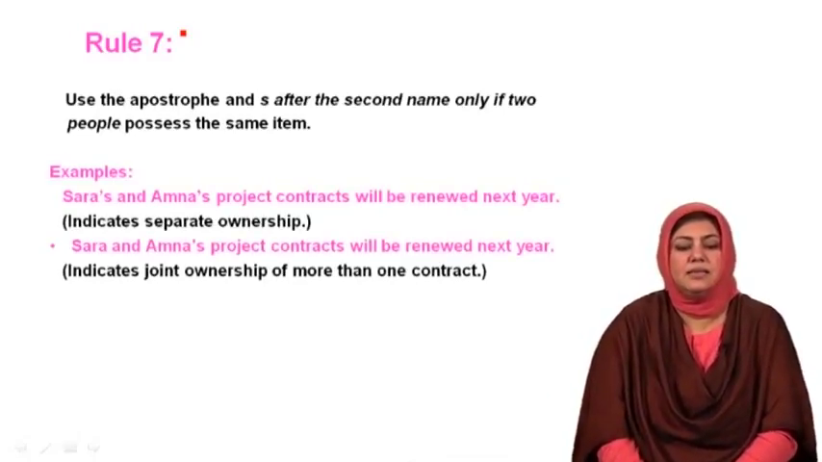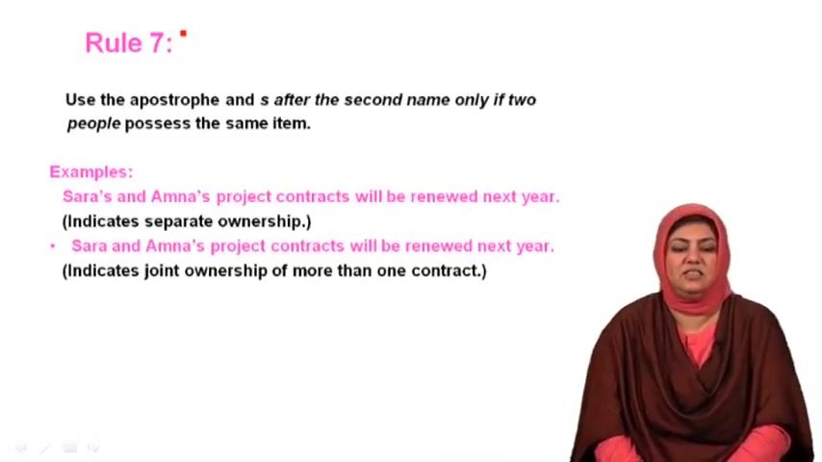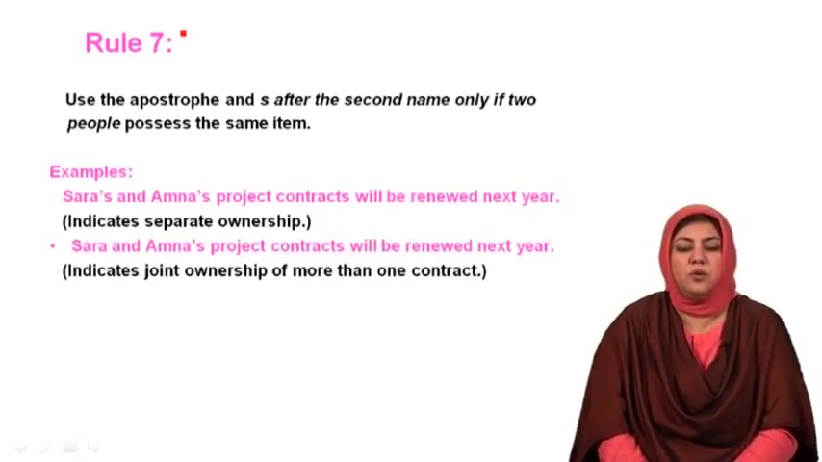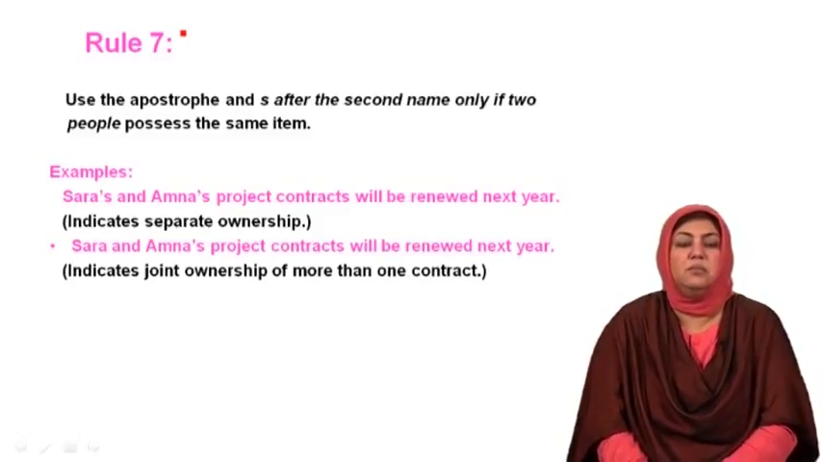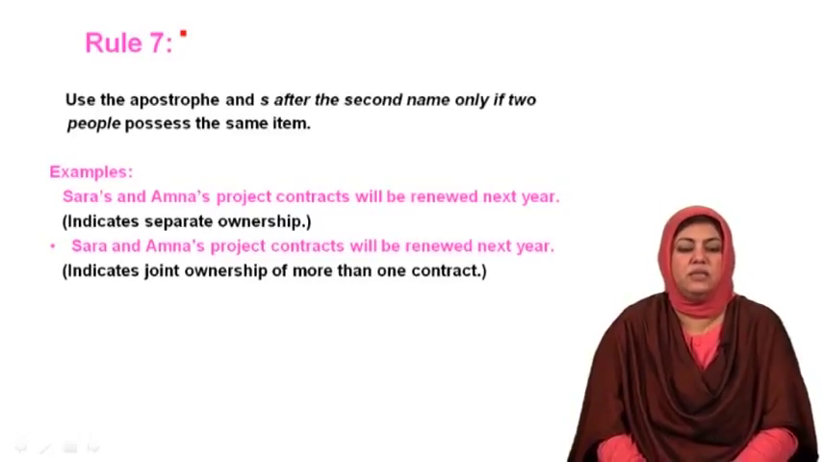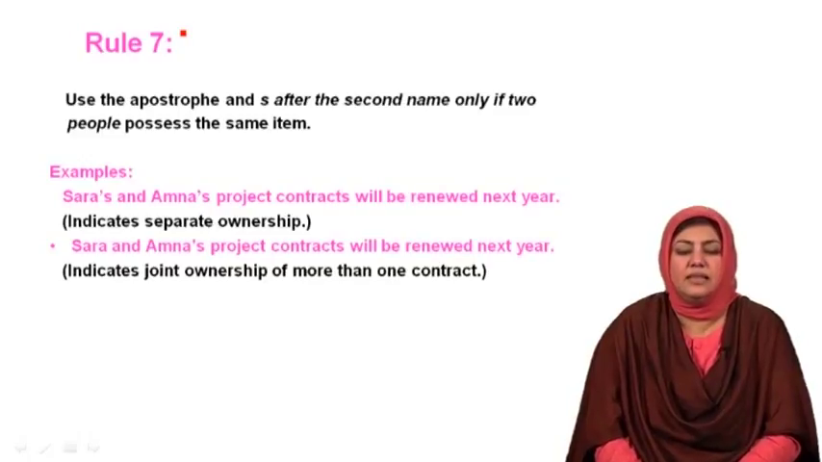The first example says, Sarah's and Amna's project contracts will be renewed next year. Please notice the use of apostrophe and S. I have used it with both Sara and Amna: Sara's, that is Sara apostrophe S, and Amna apostrophe S. And then the rest of the sentence, project contracts will be renewed next year.